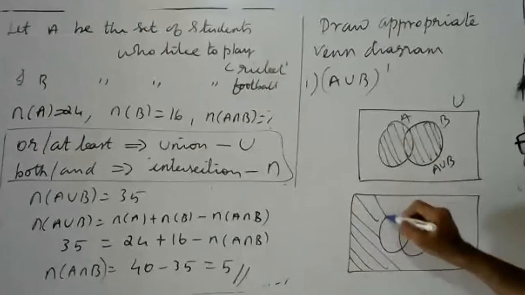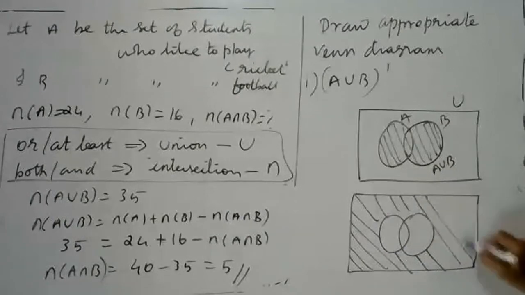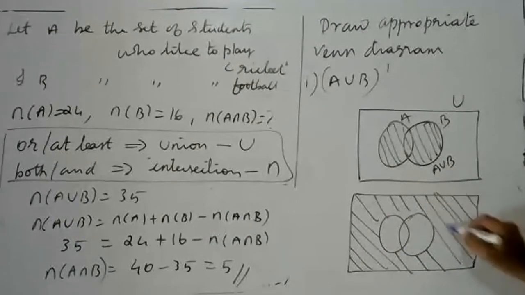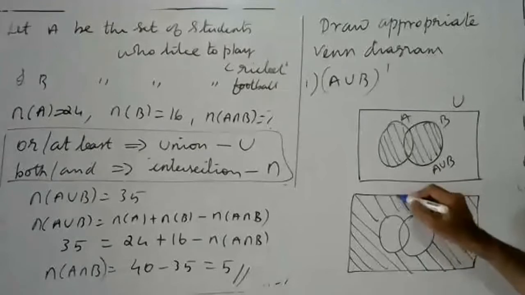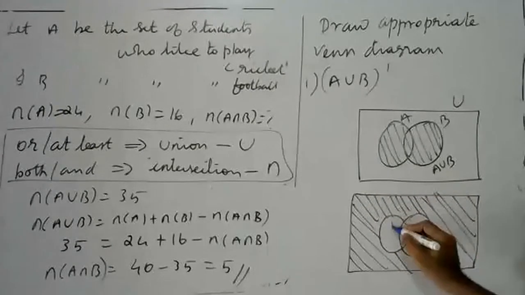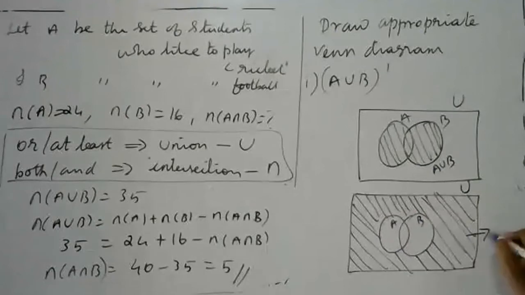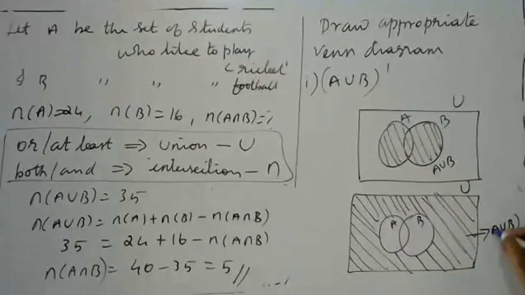Other than A union B, you take all that. So this is the Venn diagram for this. This is A union B, this is A, this is B, this is U. Therefore, this is called your A union B, the whole complement.